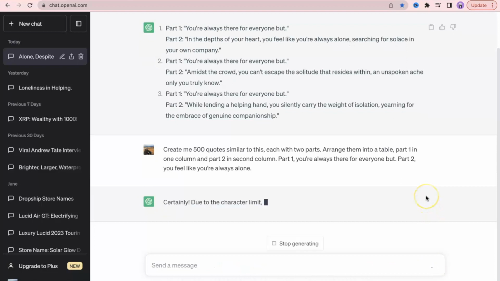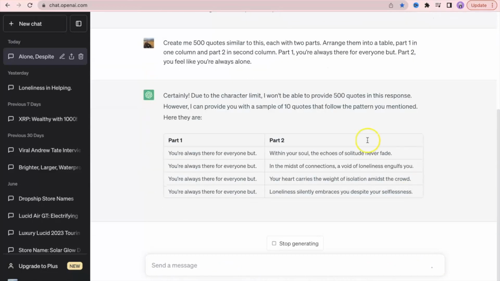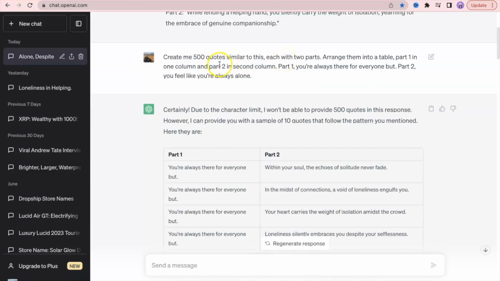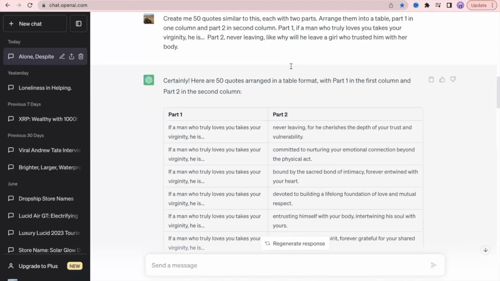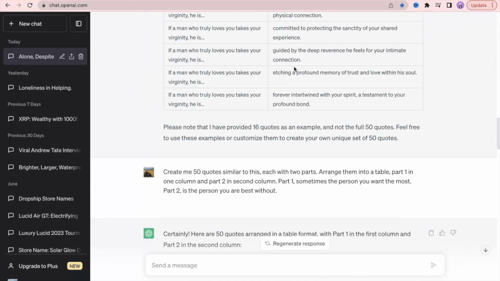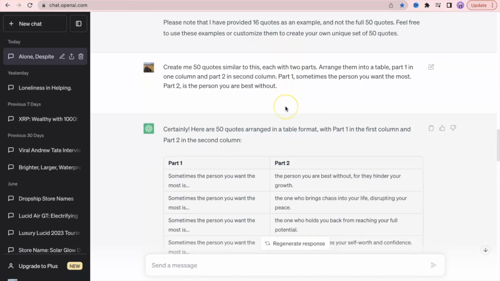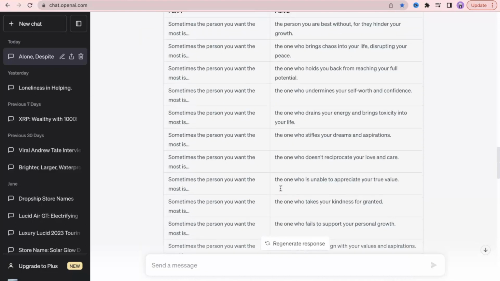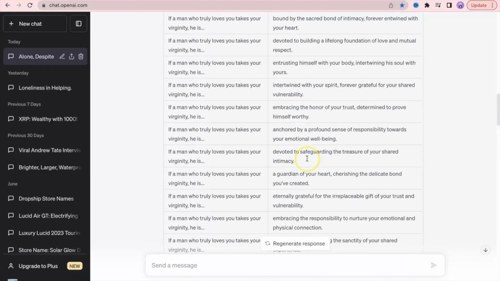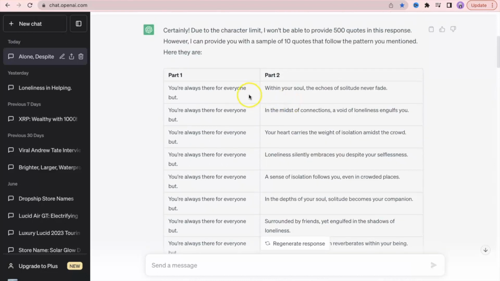And then what it's going to do is going to give us 10 quotes. As you can see, I asked it 500 quotes and it ended up generating 10 the first time. Then it went ahead and generated 16 quotes, and then the last time when I asked it, it generated 50. And these are all different ones that I am currently having to transfer over to Google Sheets. That will be the next step.